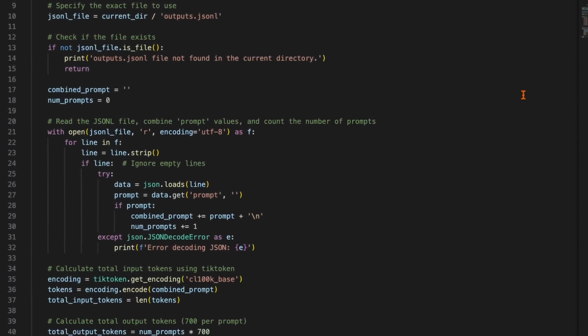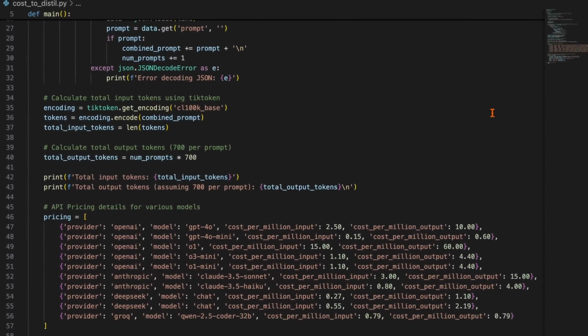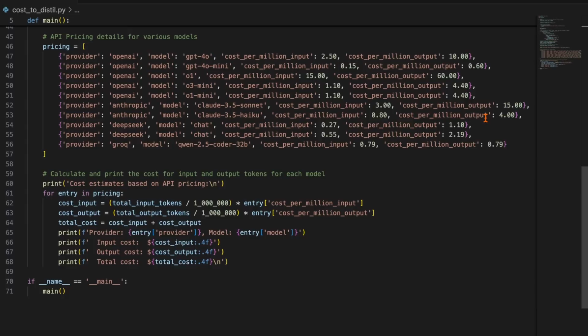If the model that you want to distill is not already in the models list, you can simply add the model's name and its pricing to the pricing list, and this program will output each model in that list's expected cost to distill on your specific output file dataset.